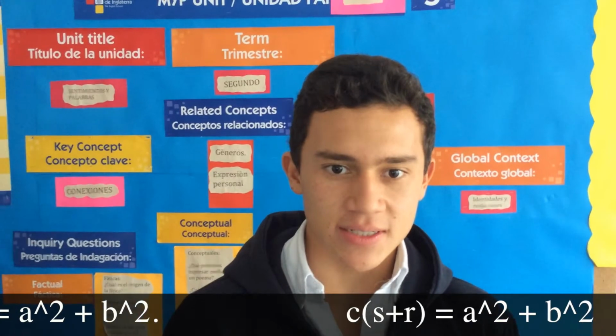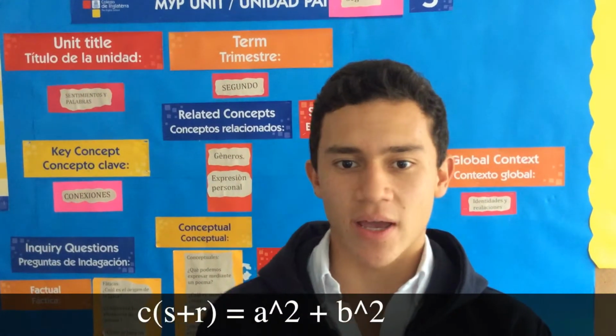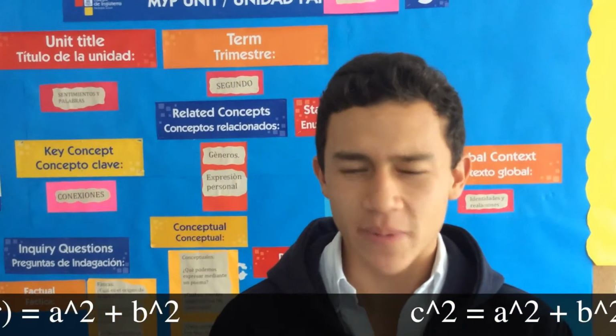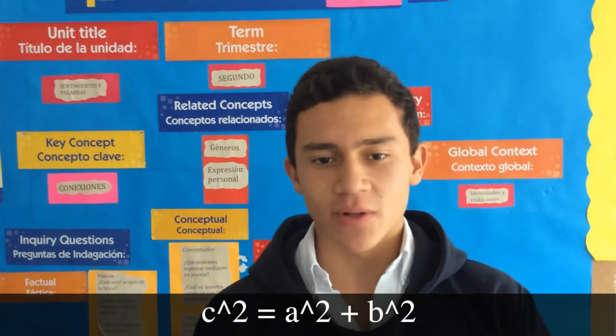Now when we add the two results, we get sc plus rc equals a squared plus b squared. c times (s plus r) equals a squared plus b squared. So c squared equals a squared plus b squared, concluding the proof of the Pythagorean theorem.